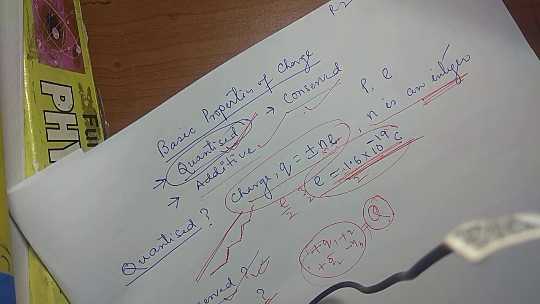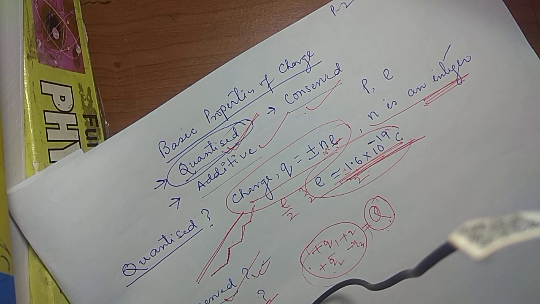Next আমরা কি করে একটা বডিকে চার্জ করতে পারি? How can you make a body to be charged?